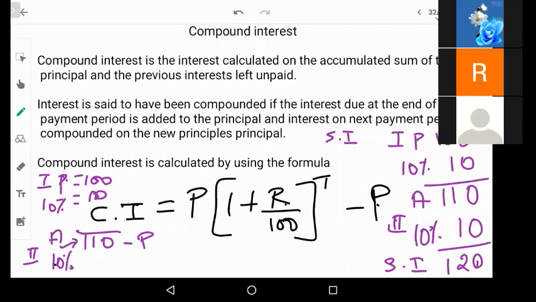So 10% on 110 will be 11 rupees and now they will have to pay 121. Here it might be just 1 rupee difference, but when you are considering a bigger amount, the difference will be more from simple interest to compound interest. Is it clear?